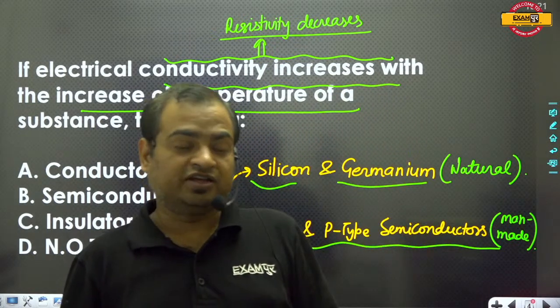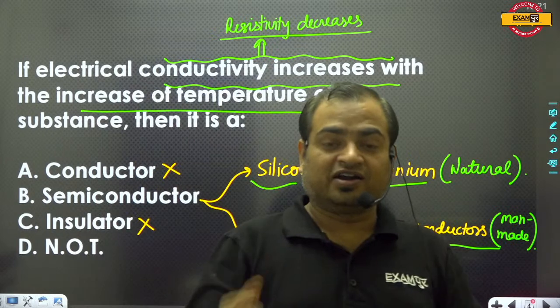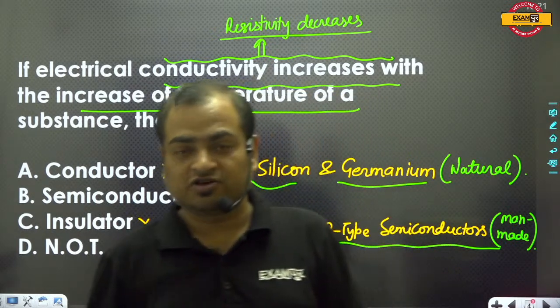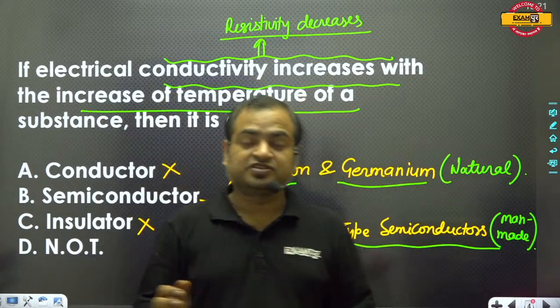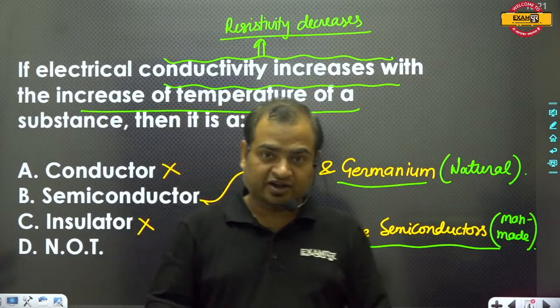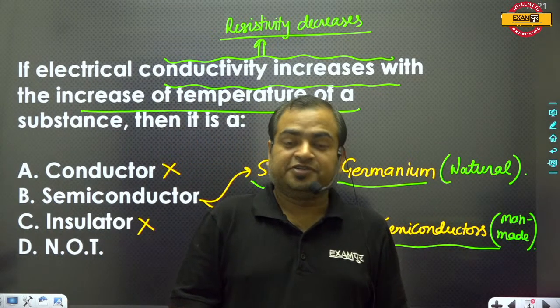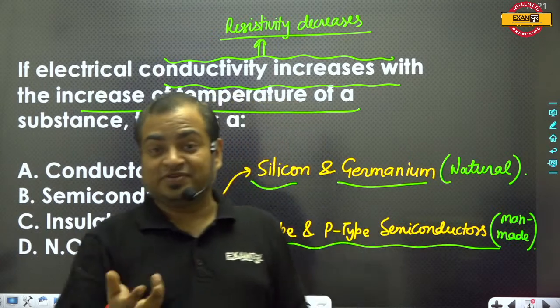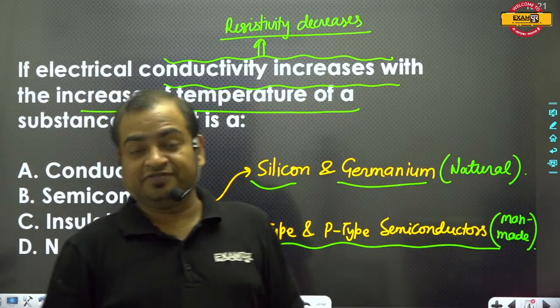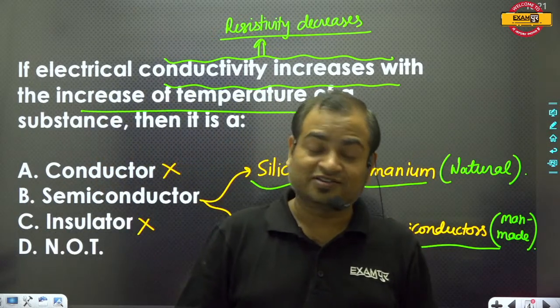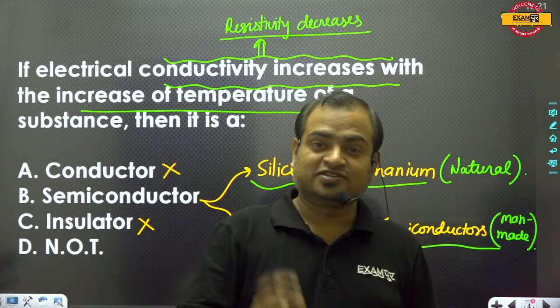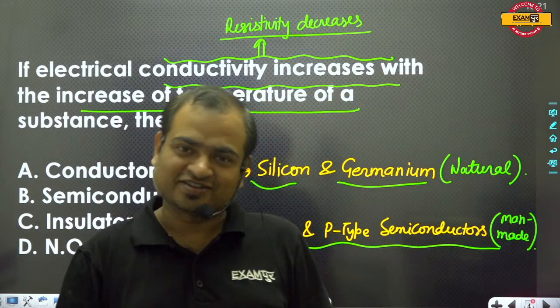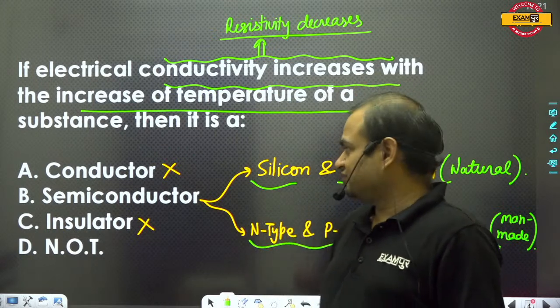Nowadays, you can see that cars are driverless. Tesla has already developed a car which can be driven without any driving person. It means electronic circuits are being used in the car. If electronic circuits are being used in the car, then obviously you can say that silicon or germanium has been used in this car. So this is the main reason.